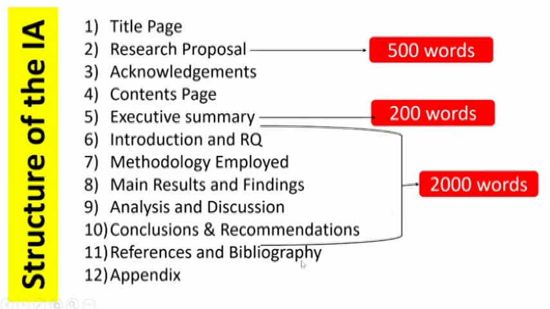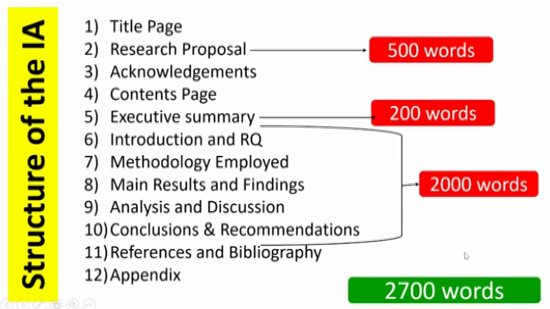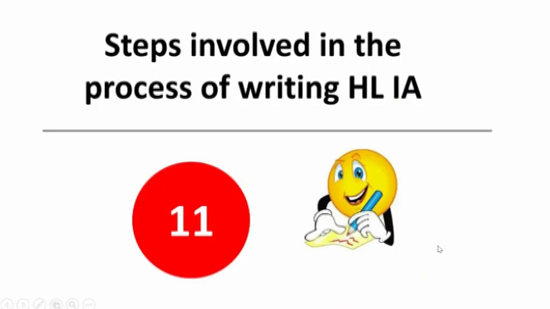Then references and bibliography, and finally the appendix. So totally it is 2700 words.